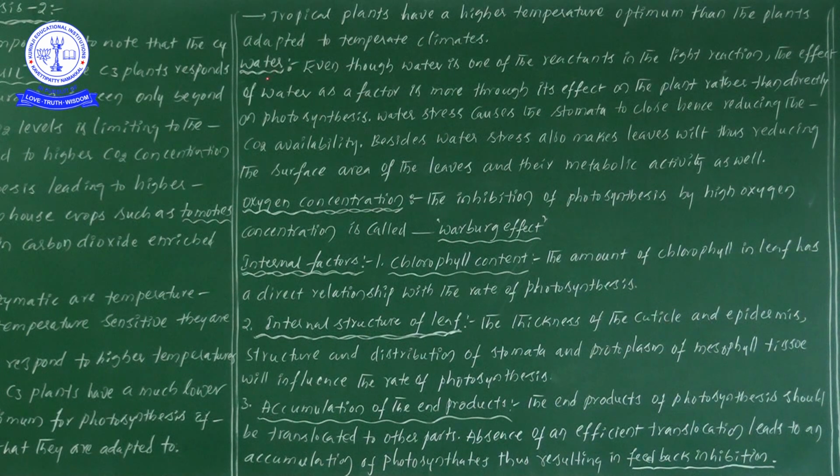Next, water. Water can also be considered one of the important factors that can affect the process of photosynthesis. Even though water is one of the reactants in the light reaction, the effect of water as a factor is more through its effect on the plant rather than directly on photosynthesis.